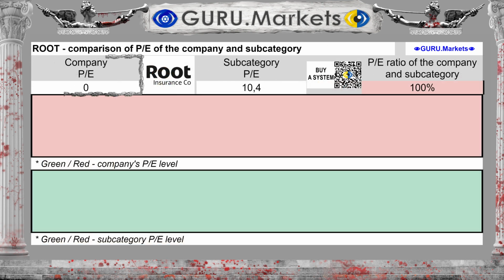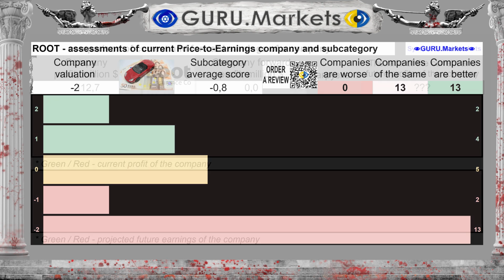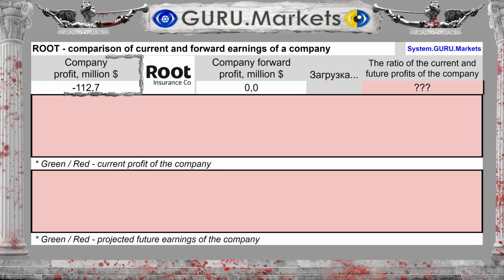The ratio of the company's market price to its profit is 0, with an average in the subcategory of 10.4, which is worse than in the subcategory. Evaluation of the market price to profit ratio in comparison with the subcategory: Very bad, -2 points.